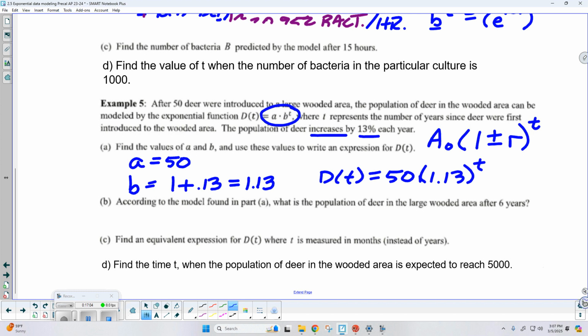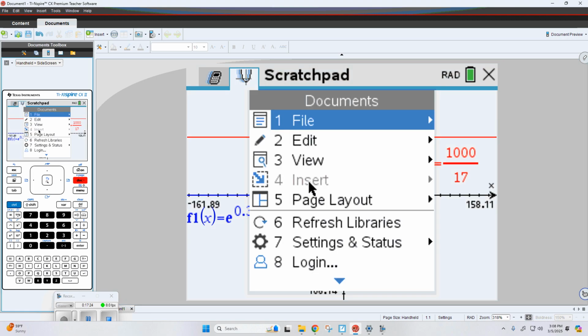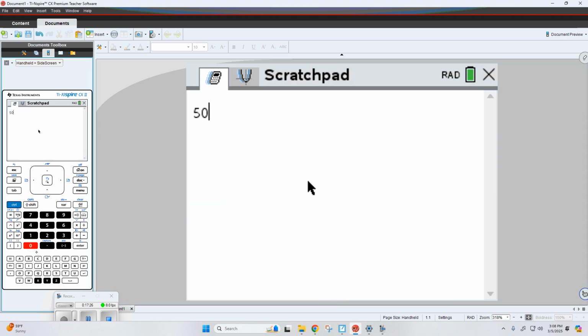All right, for part B, using this function, what's the population of deer after 6 years? Just like before, they're giving me the value of t. They just want me to plug that in. So let's come on over here to the calculator. Let's document part B. We started with 50 deer times 1.13 to the power of 6.